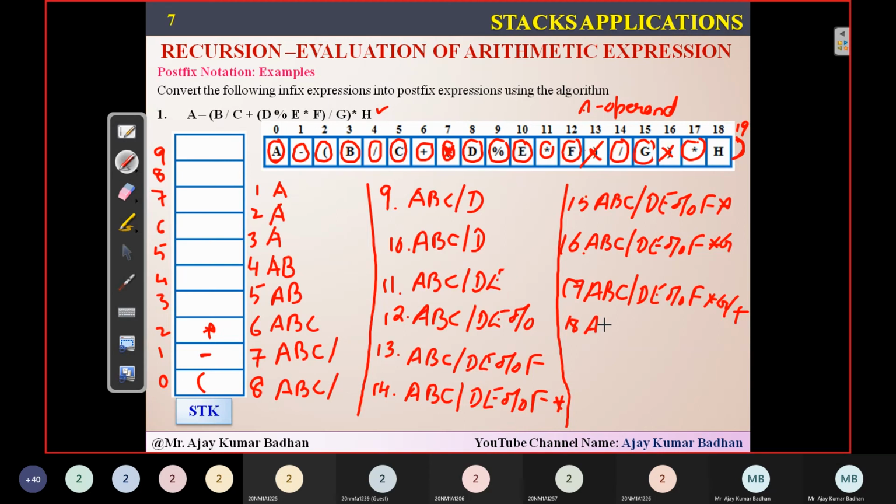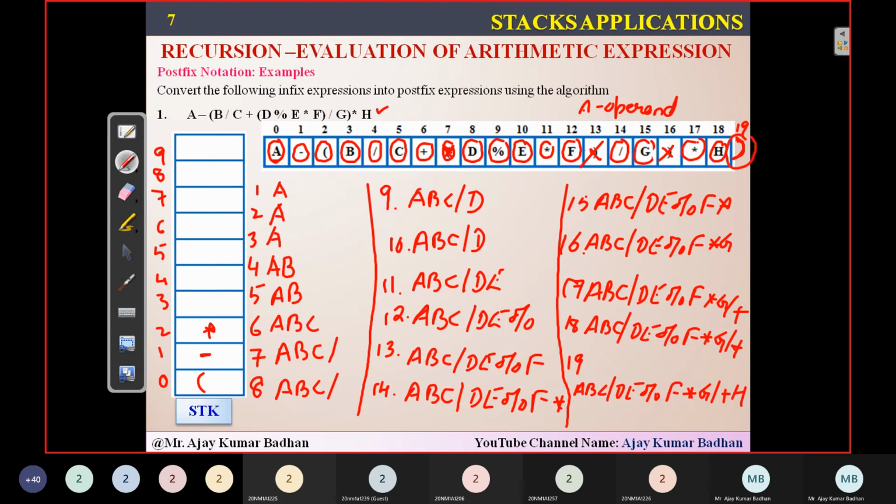And what is the expression? The same expression I'm going to get. ABC slash DE percentage F star G slash, and then what is it that we have removed actually? Plus, slash plus. And next, 19th iteration, when we are doing it, what is the value we have? H. Simply dump it. ABC slash DE percentage F star G slash plus H.